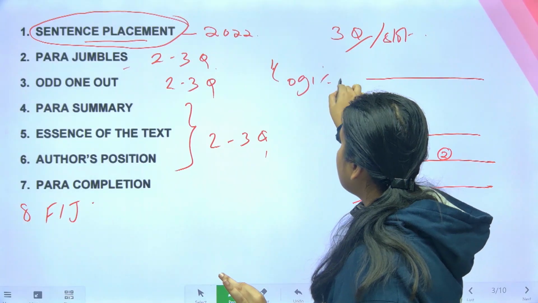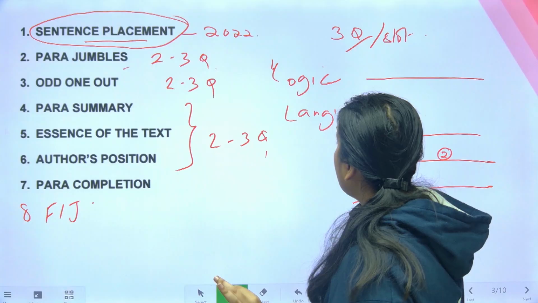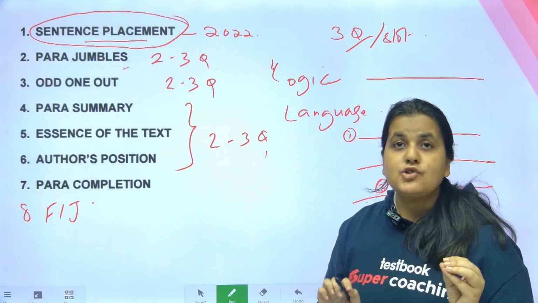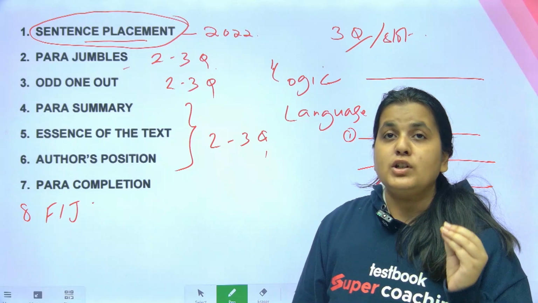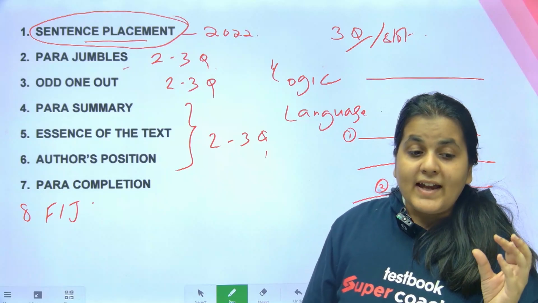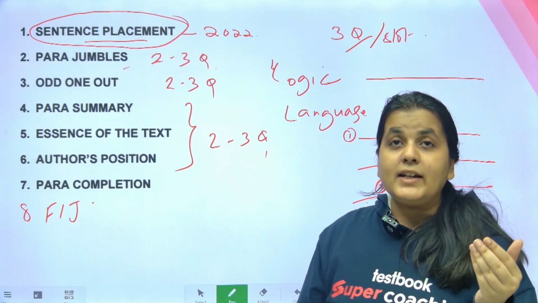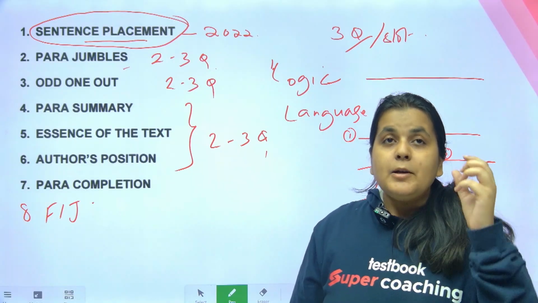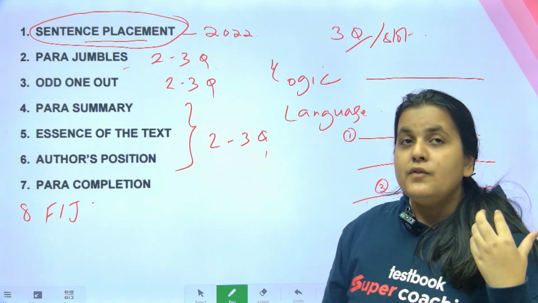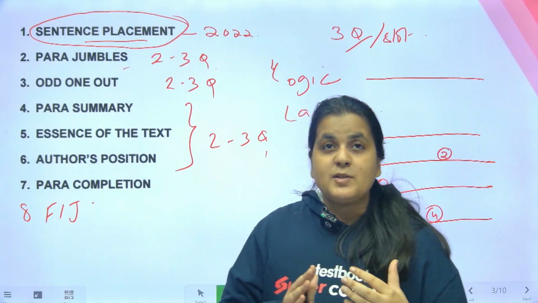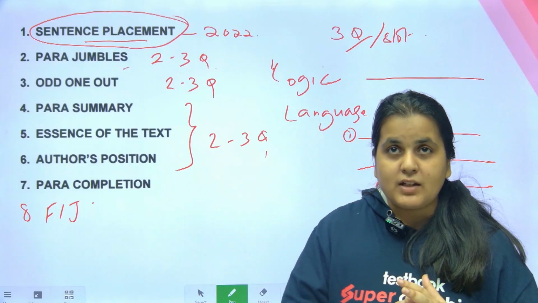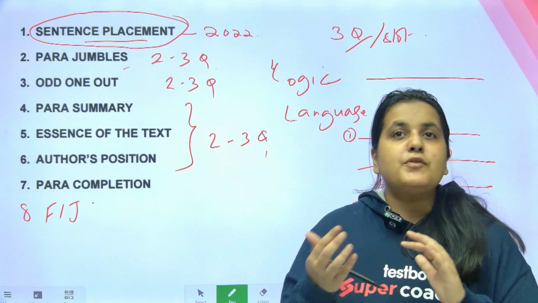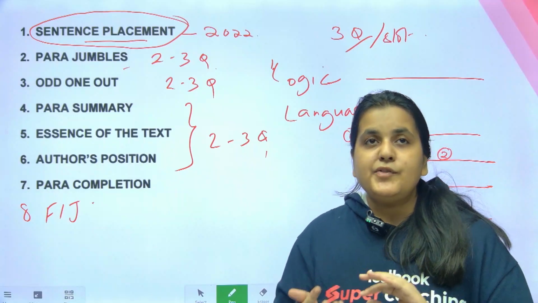Okay, logic and language. So there are a lot of language clues, like there are adjective clues, there are noun pronoun linkage clues, there are punctuation clues, right, मतलब conjunctions को identify करने का clues. So you have to understand the language part of it plus the logic of it also. For example, para jumble में जो हमको subsets बनाने हैं, which statements to place together, a question will come before the answer, right, a problem will come before the solution, data will come before the inference.